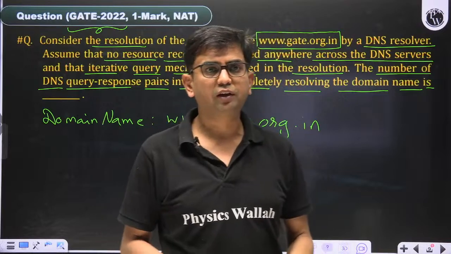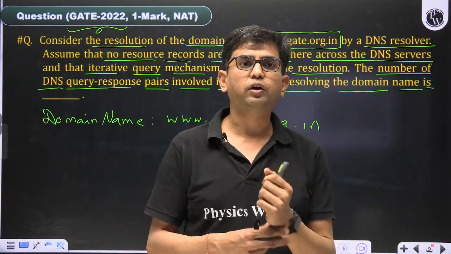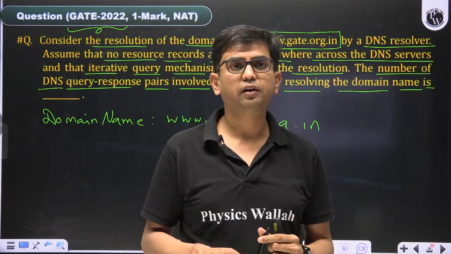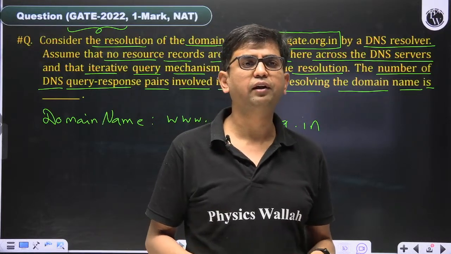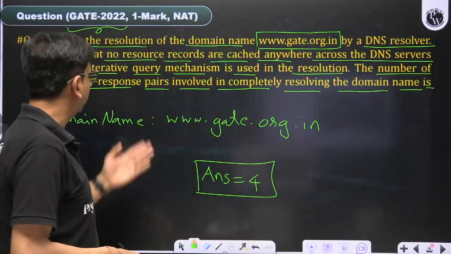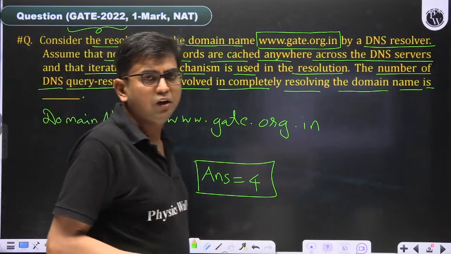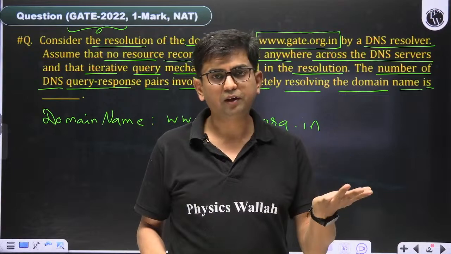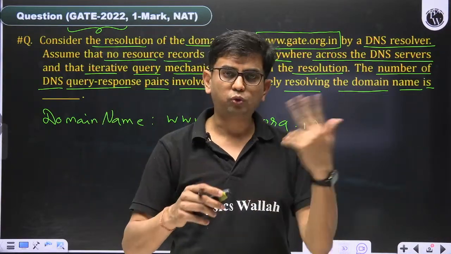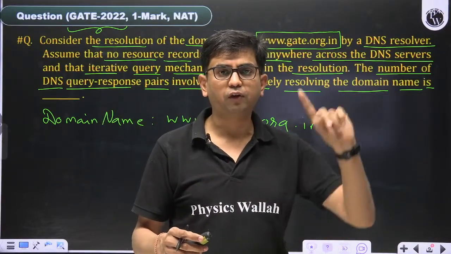Any query with this? Sir, if we don't have ORG, then 6 has been answered. Why 6? You are not reading the question. What is the meaning of pair? Do you count a pair as 1 or 2? A pair of query and response will be counted as 1.